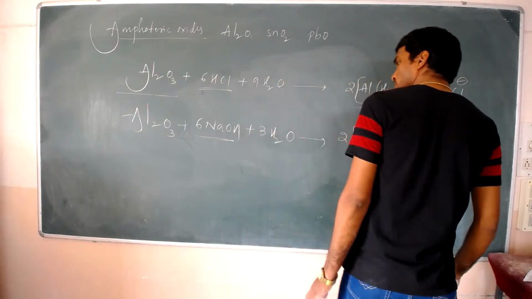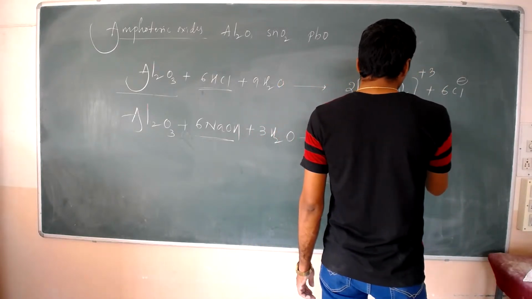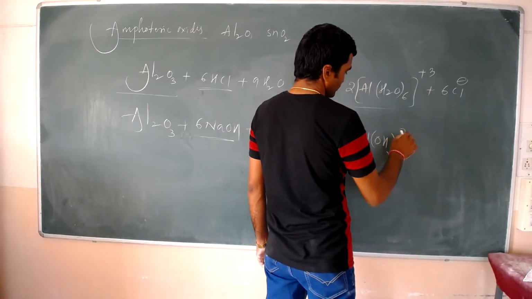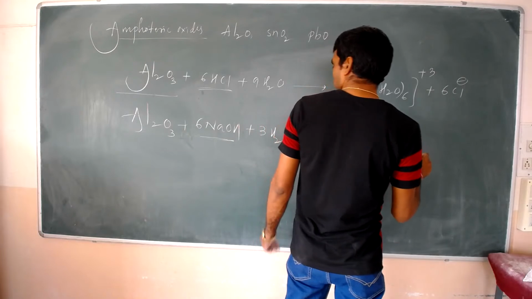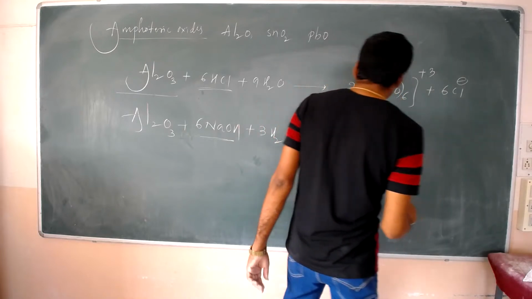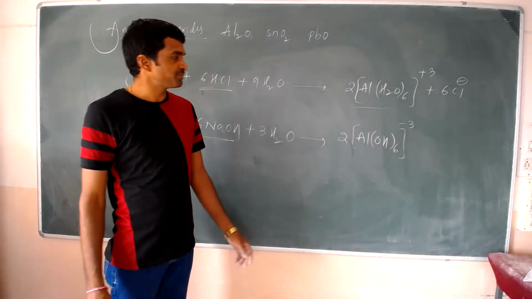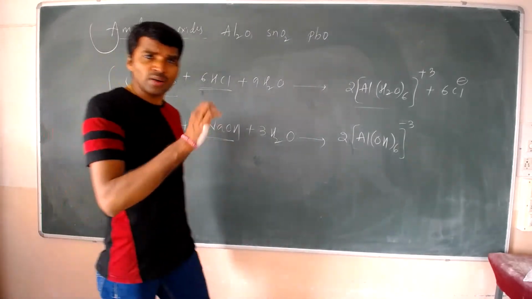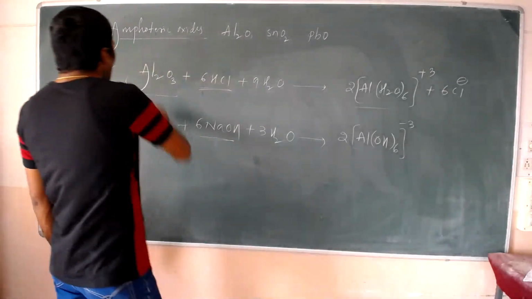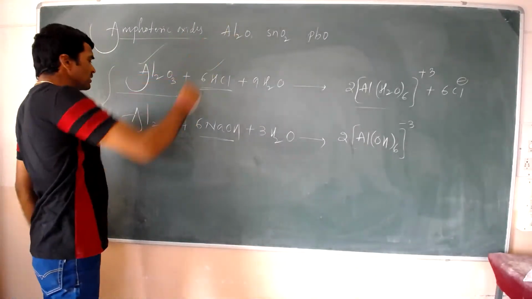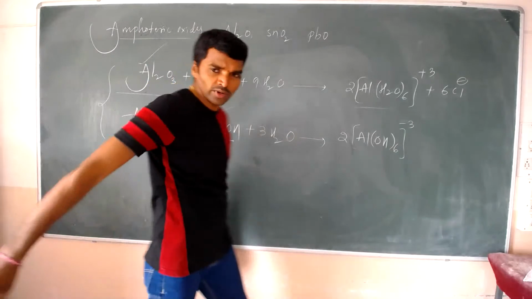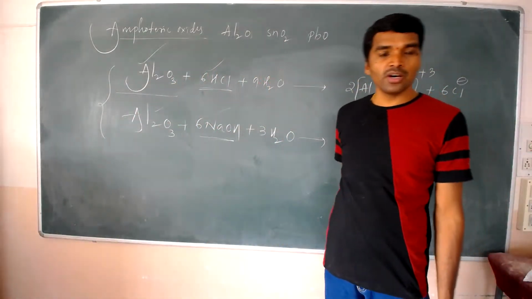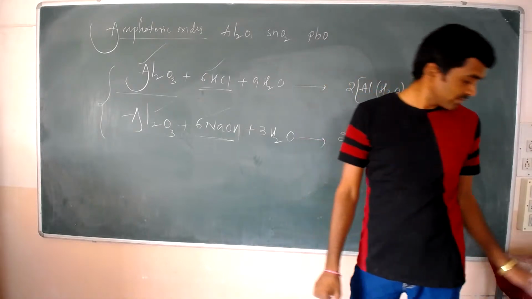Al(OH)3 will be formed. The oxidation state here is +3. Okay, so this is the compound that will be formed. It means this reaction confirms that aluminum reacts with HCl acid, and aluminum also reacts with the base NaOH. So it reacts with both compounds. That's why this is the best example of an amphoteric oxide.